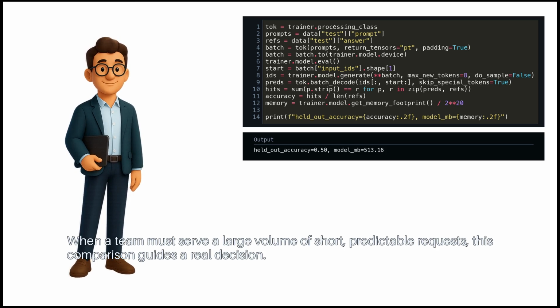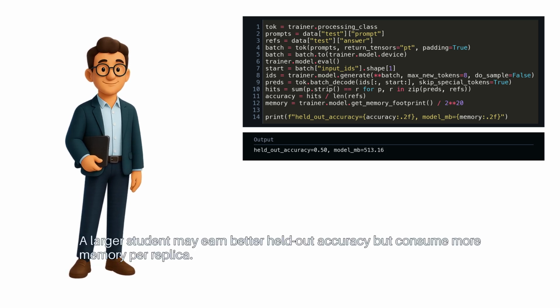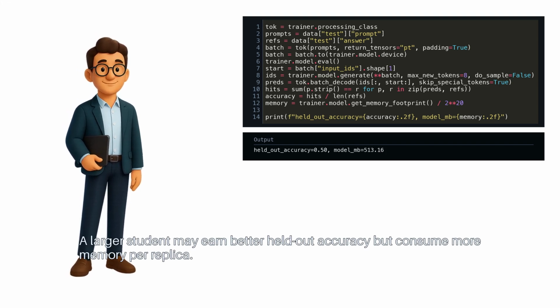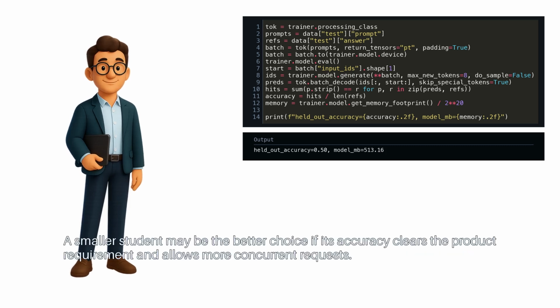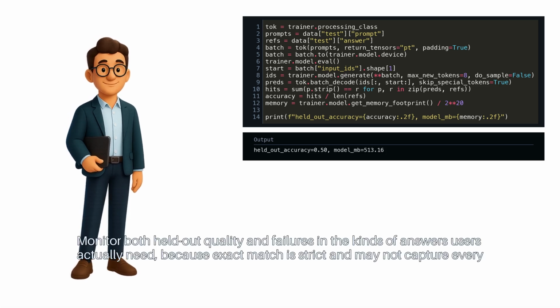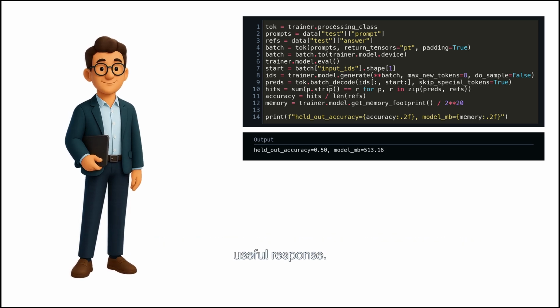When a team must serve a large volume of short, predictable requests, this comparison guides a real decision. A larger student may earn better held-out accuracy, but consume more memory per replica. A smaller student may be the better choice if its accuracy clears the product requirement and allows more concurrent requests. Monitor both held-out quality and failures in the kinds of answers users actually need, because exact match is strict and may not capture every useful response.